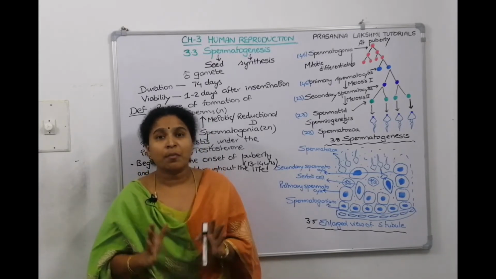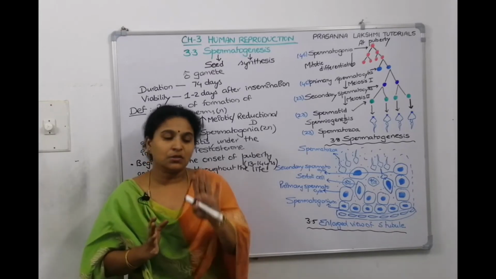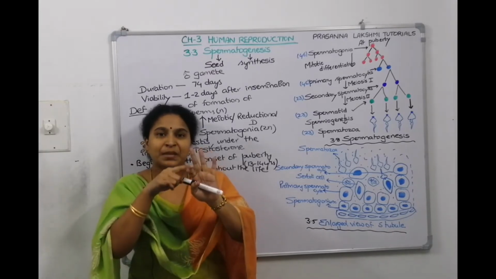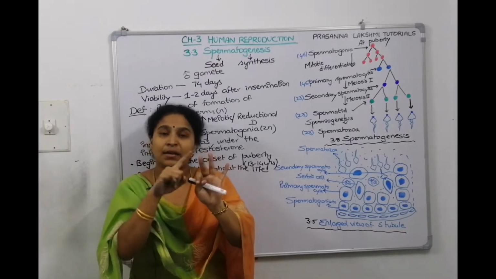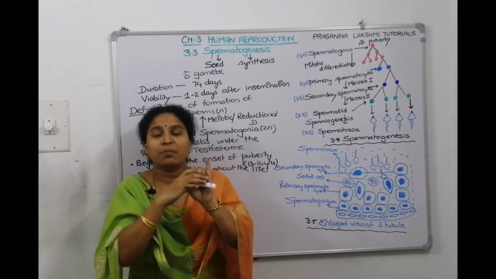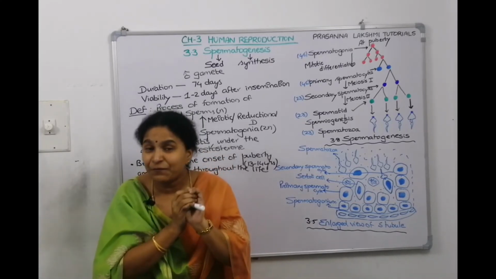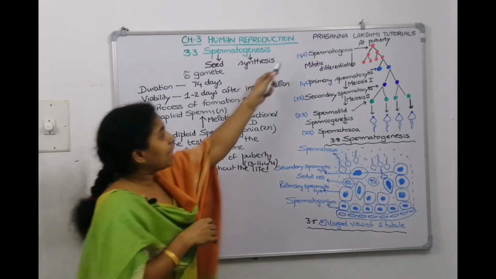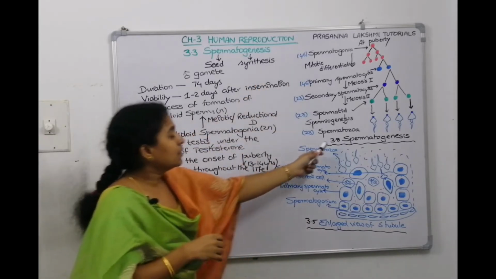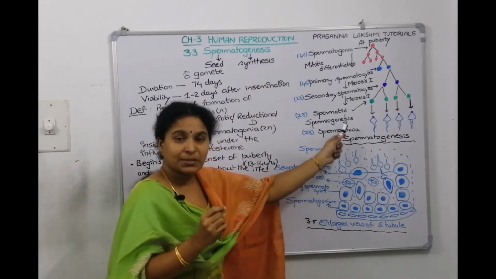Now, when we talk about the steps of spermatogenesis, there are 4 steps. First is multiplication, second is growth phase, third is maturation phase, and fourth is differentiation phase. I have drawn the diagram, which is figure 3.8 of spermatogenesis in the NCERT.